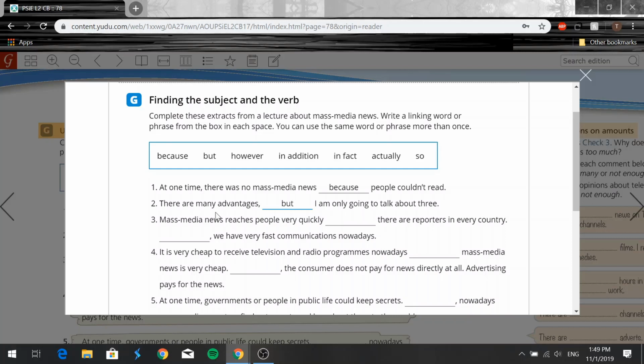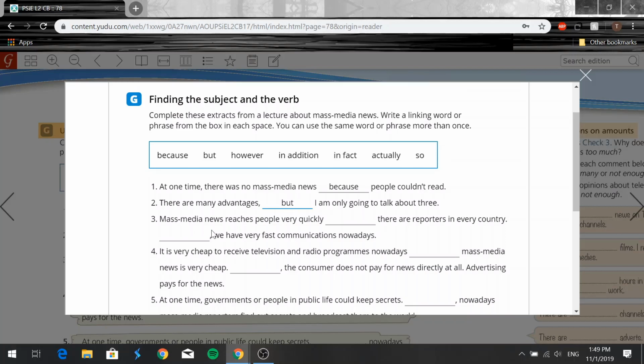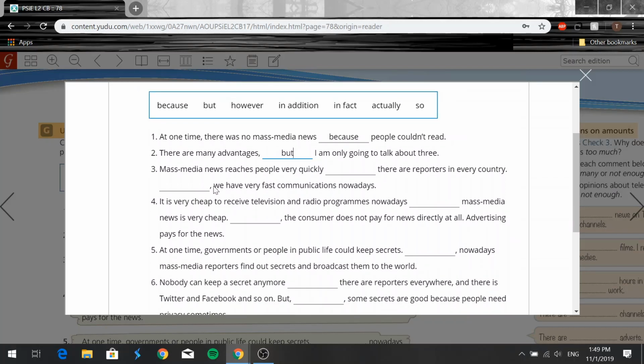Okay? Number 3, we have mass media news reaches people very quickly dash there are reporters in every country. We'll say because there are reporters in every country, right? Because, reason, remember, right?